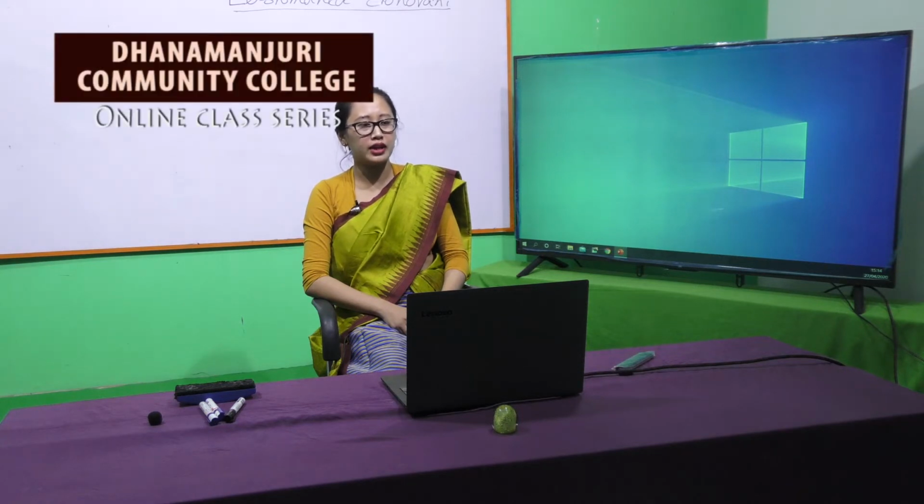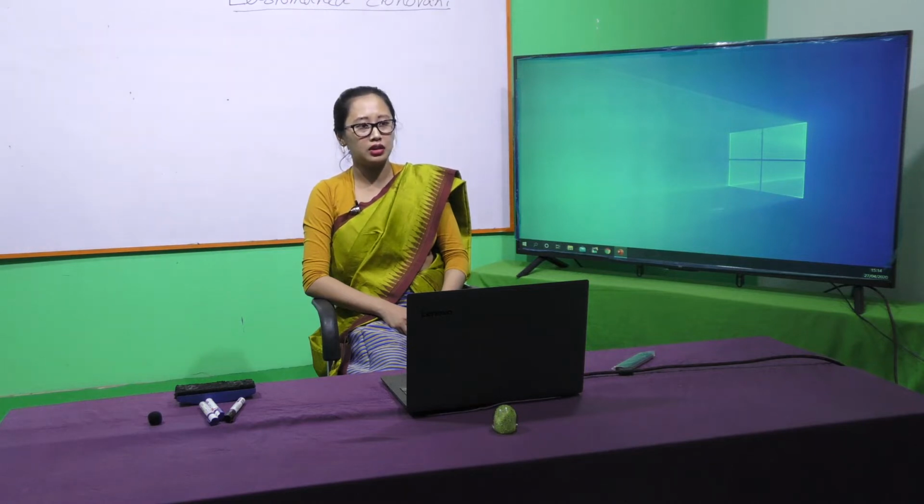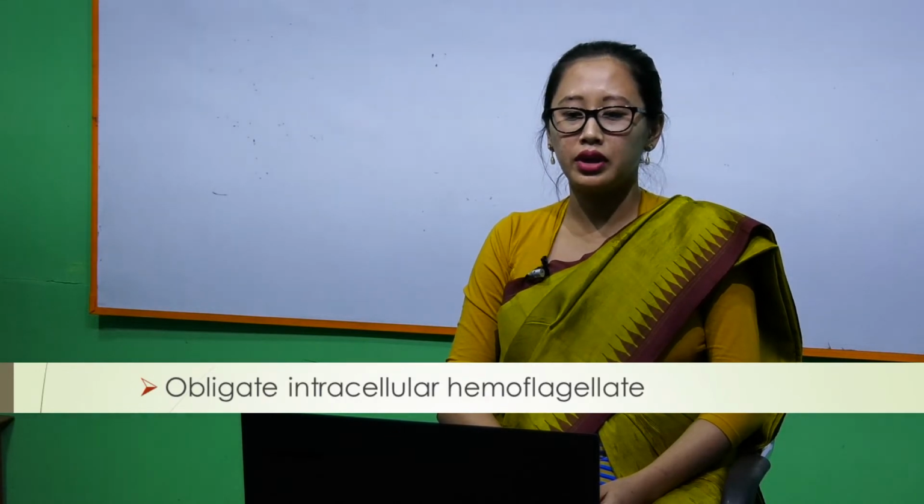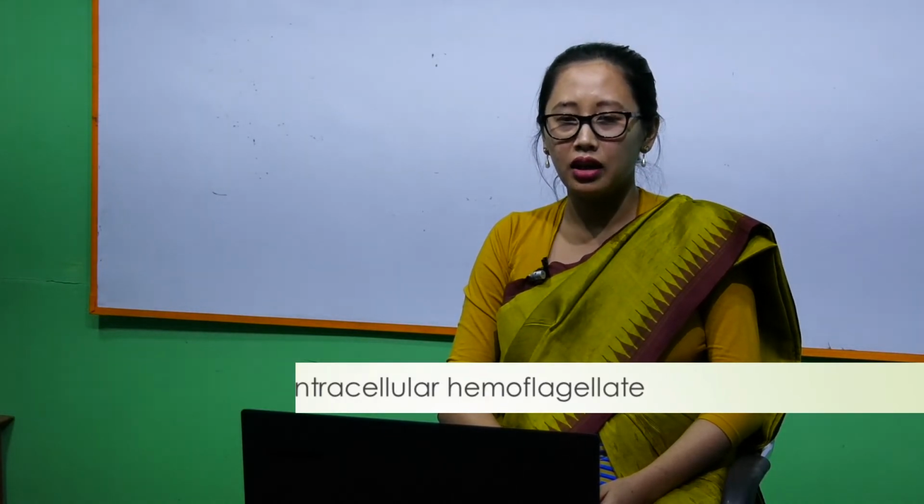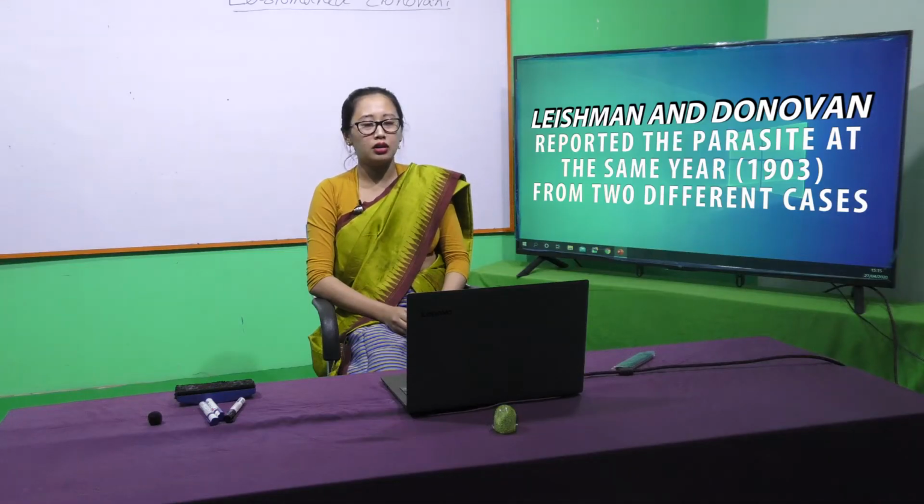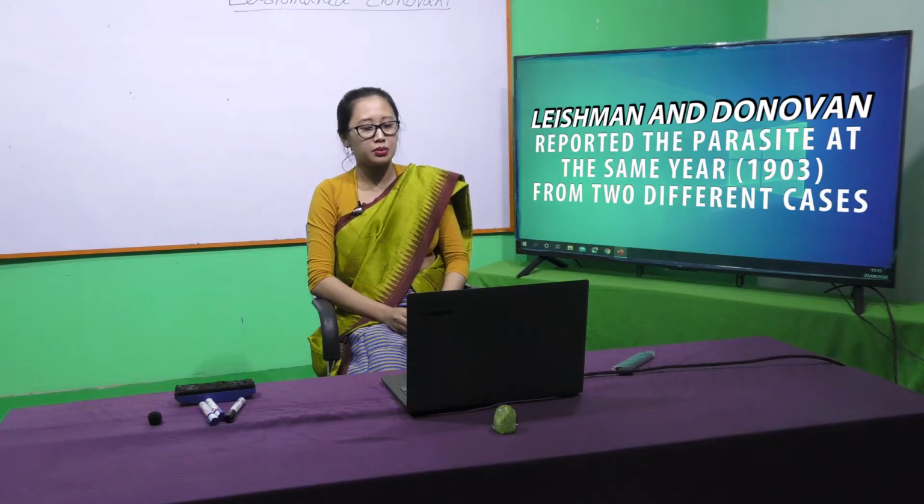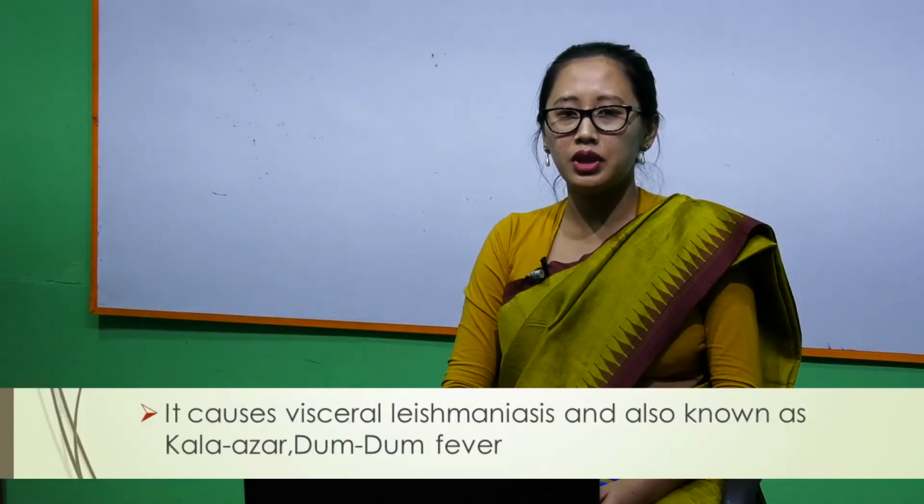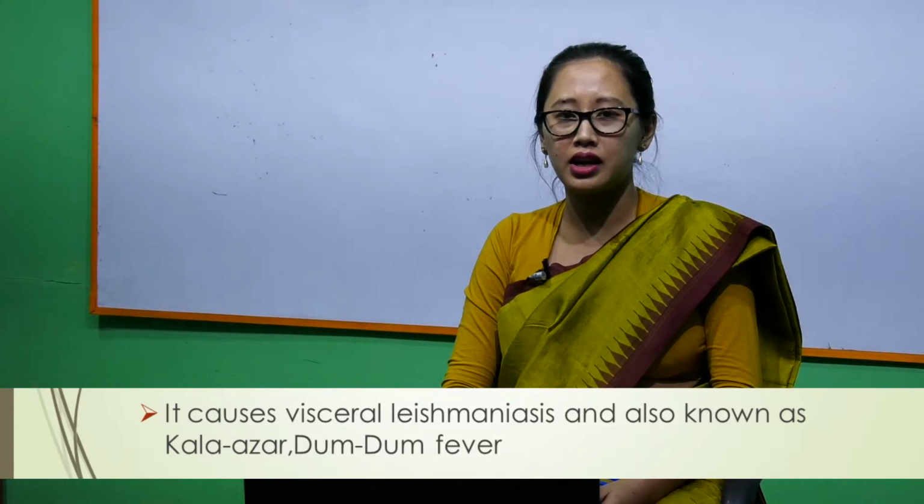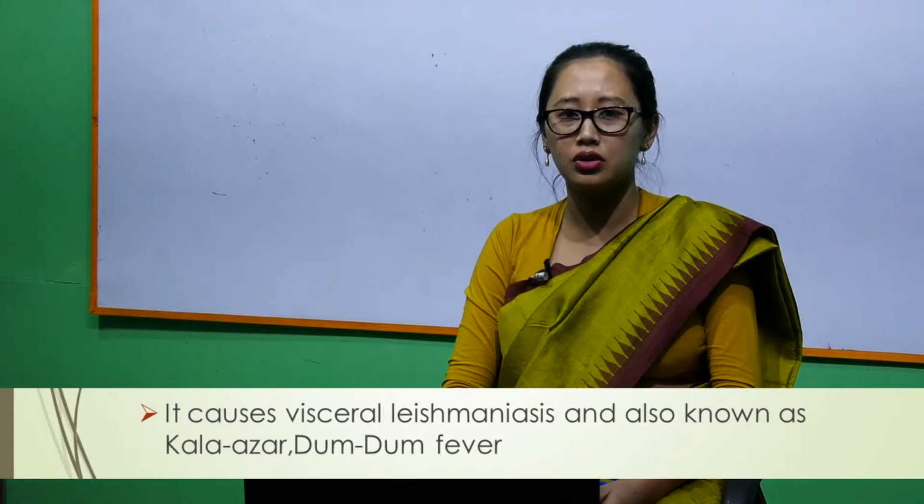Leishmania donovani is an obligate intracellular hemoflagellate, that is, it has flagella and lives in blood. The parasite was reported by two different scientists, Leishman and Donovan, at the same time. In honor of their discovery, the parasite is named Leishmania donovani. This organism causes Kala-azar, dum-dum fever or visceral leishmaniasis.